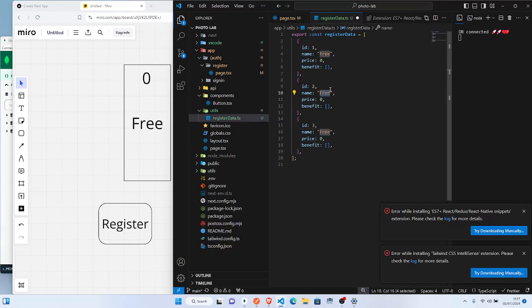So this one will be starter, then why this one will be premium. So this one price now 500, why this one price now 1000. Okay, so if we put all the benefits inside there, right, then just pop them up, right? So make I just put anything.